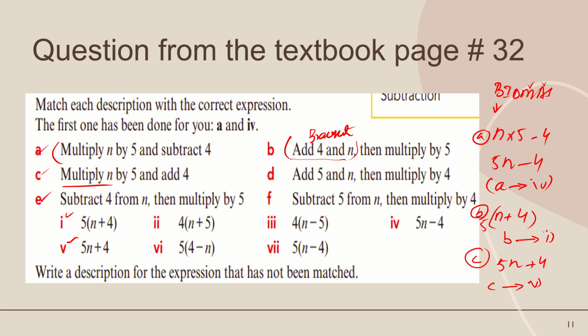Clear? B will match part 1, C with 5. Now I will solve D, E and F at home as a home task, with the same procedure. You must follow these rules. The rest of the question you will solve as a home task, as practice, and share with me on my personal WhatsApp number.